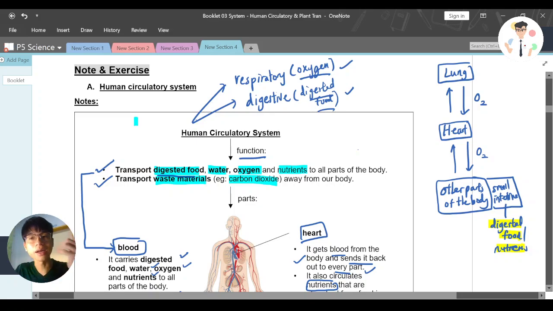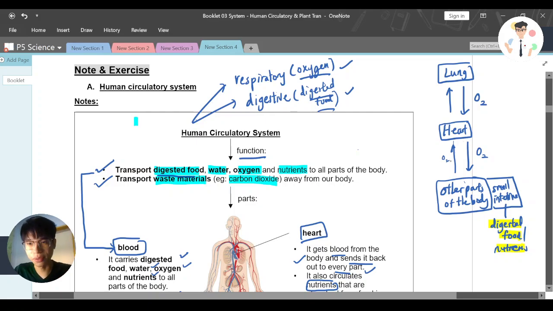Again, I repeat: blood from the lung gets oxygen, and at this moment the blood is very rich in oxygen, then travels to the heart. The heart takes a bit away, that's why here it's a bit lesser, but still a lot. And these oxygens are all transported to all other parts of the body. Then when it goes back to the heart, do we still have oxygen here? Yes, we still have, but maybe a bit lesser now.